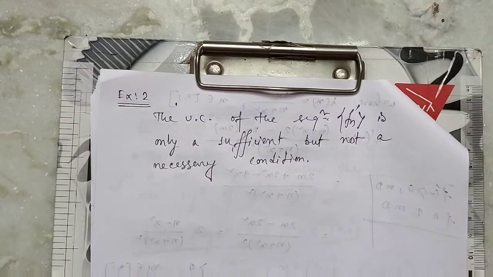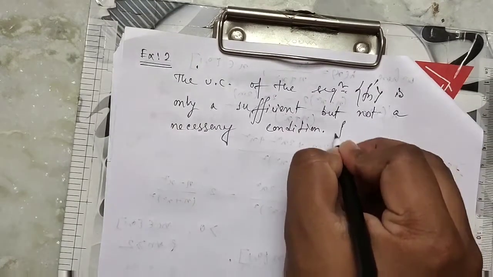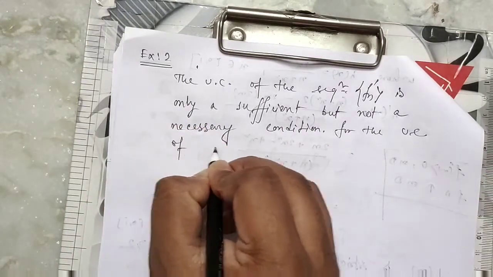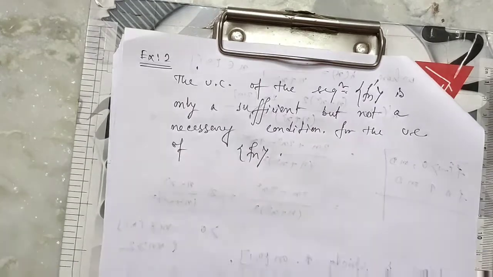The uniform convergence of the sequence fn dash is only a sufficient but not a necessary condition for the uniform convergence of the sequence of functions fn. Clear?